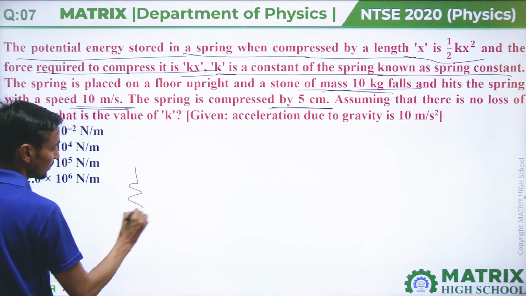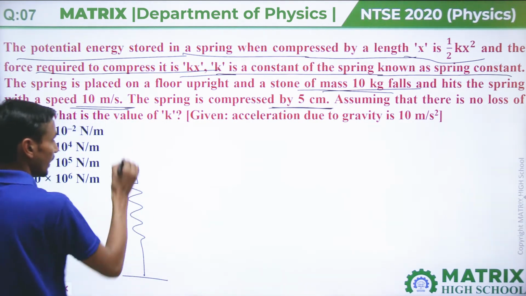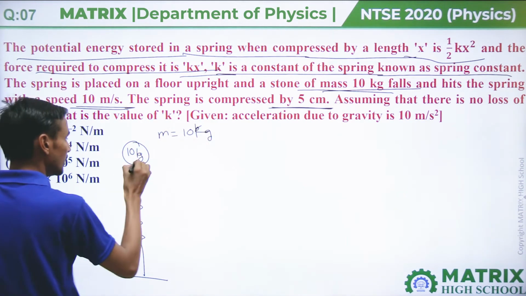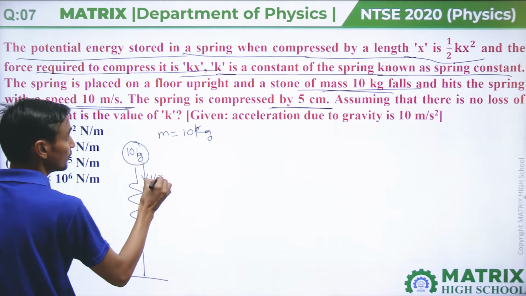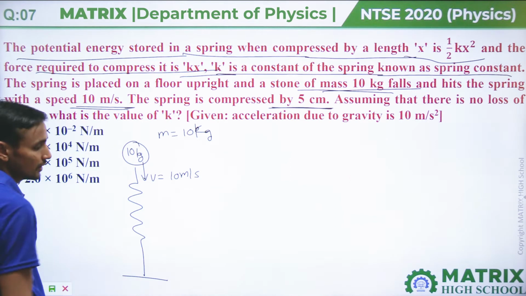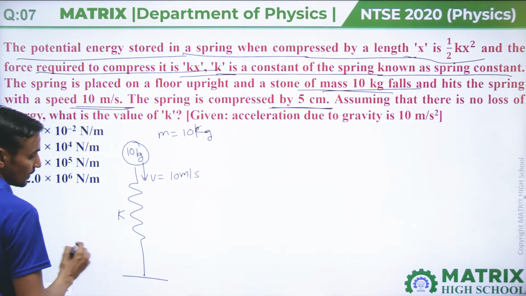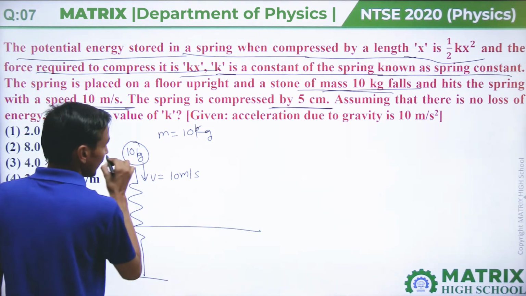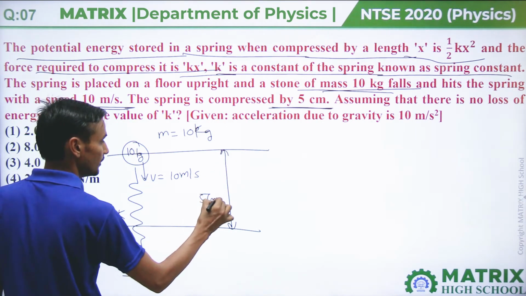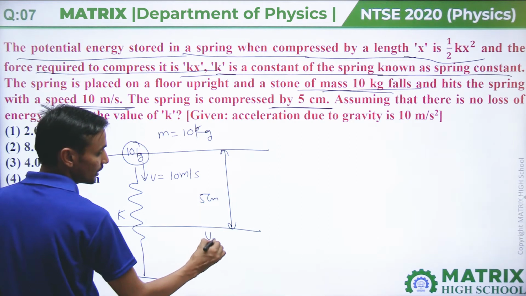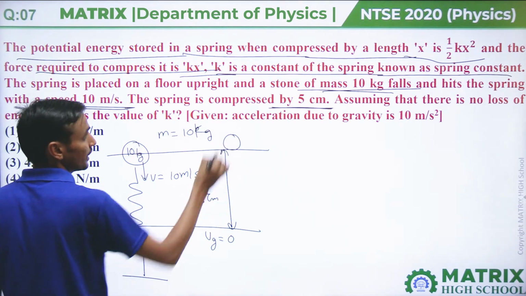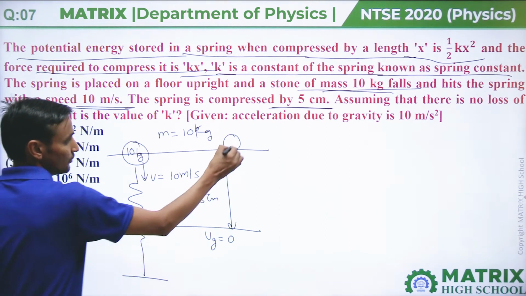A spring is placed like this, and a 10 kg mass hits this spring with speed v equal to 10 meter per second. Let's assume this spring has constant k, and that it compresses by 5 centimeter. Let's assume gravitational potential energy here is 0, and the particle is at this point with speed v.